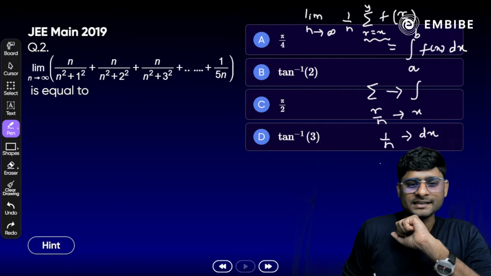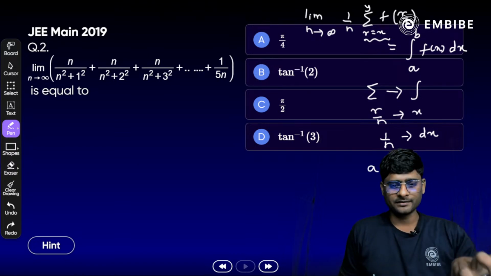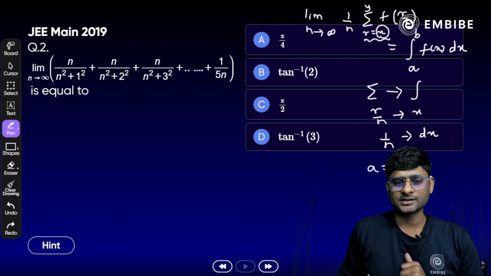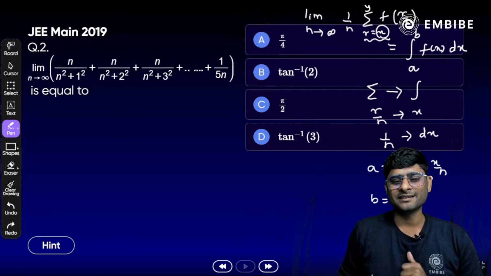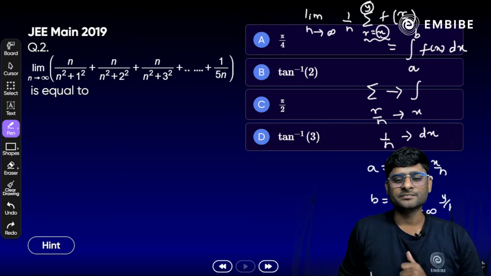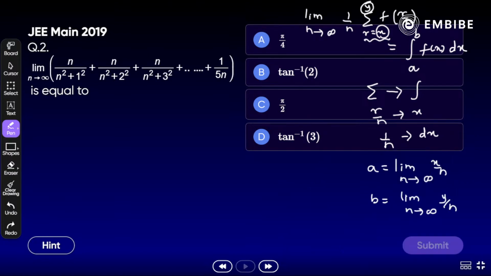Look at here, small a is the lower limit. How do we calculate the lower limit here, limit n tends to infinity? Look at here, it is x here, so that should be x by n. And what about the upper limit, limit n tends to infinity, that should be y by n here. Clear? Yes, so you can write it down.